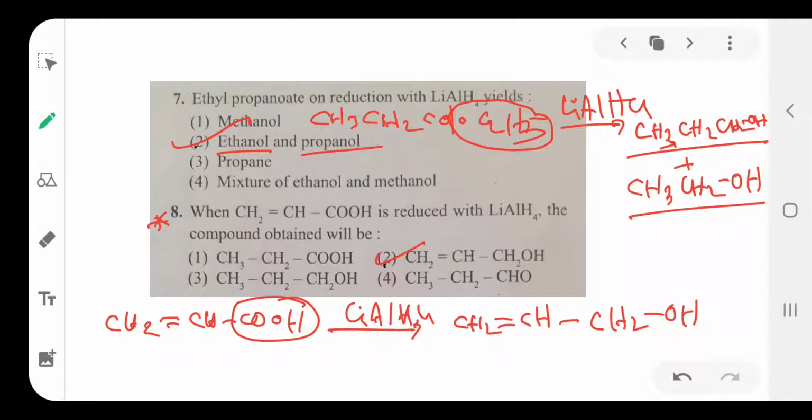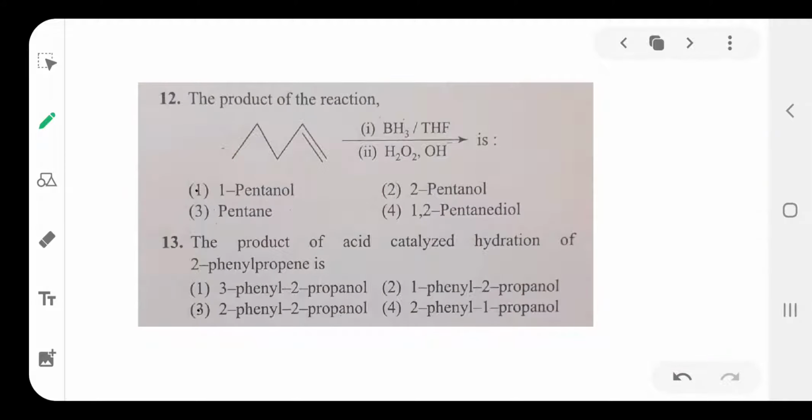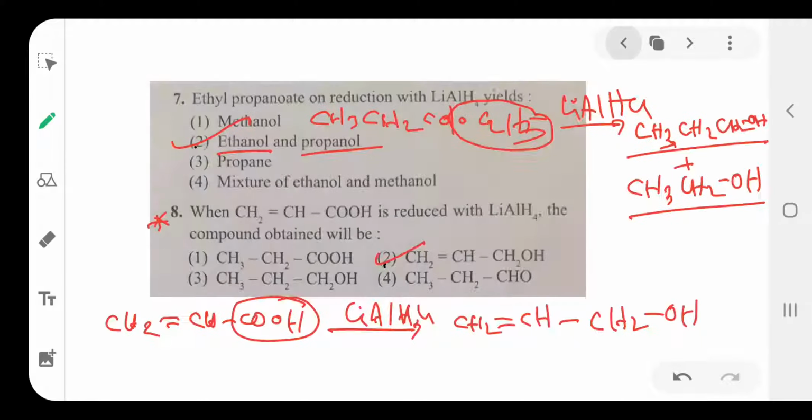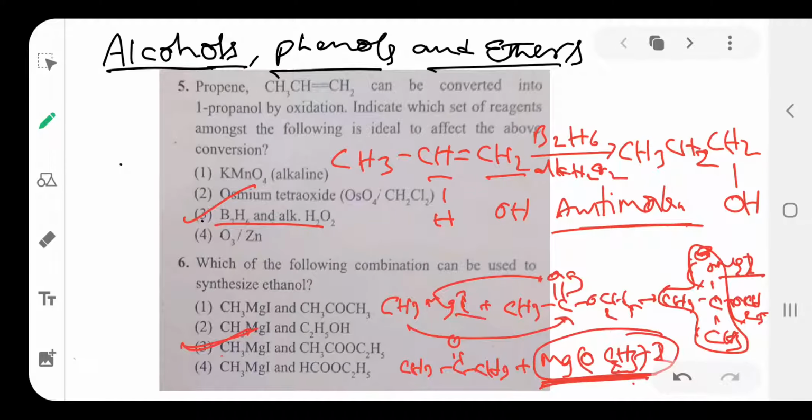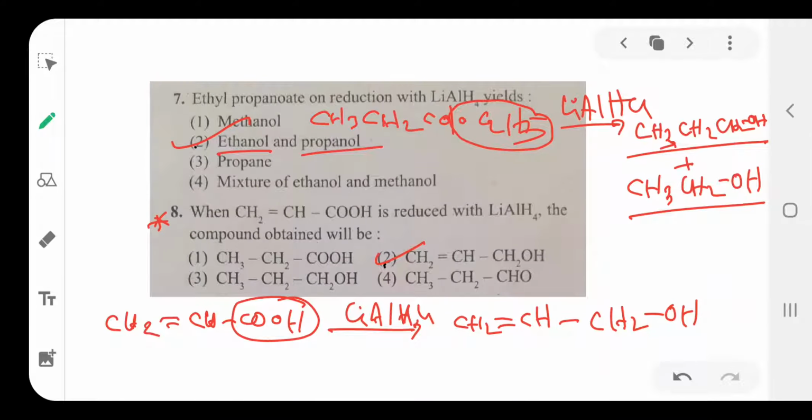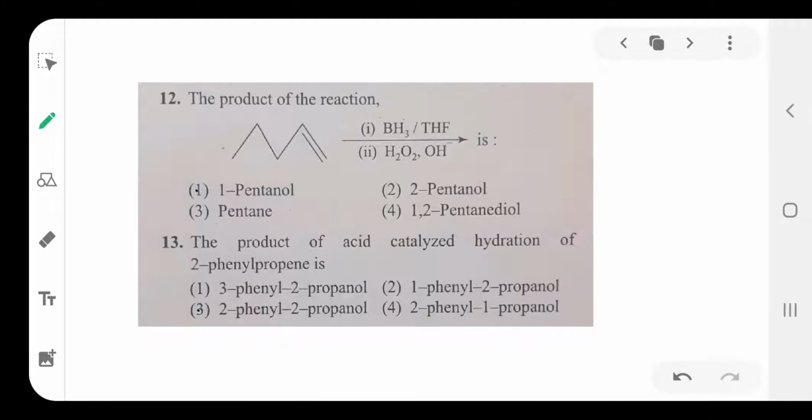So this is question number 8. Then next one is question number 11. You see here, diborane BH3 in tetrahydrofuran, then H2O, alkali, hydrogen peroxide. Already I told you in the first question. The same method applies here also. So here also there is anti-Markovnikov addition of water to the alkene.